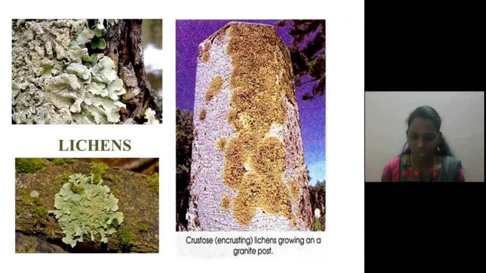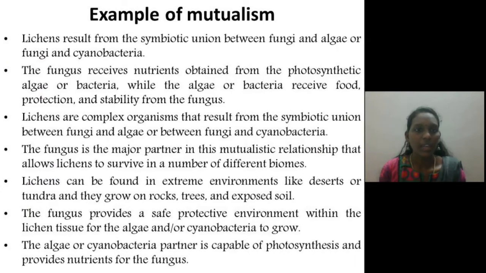This is an image of lichens. You can see the lichens growing on the bark of a tree, or they can even grow on a granite post, as in this picture. Lichens are found in extreme environments like deserts, rocks, trees, and exposed soils. The fungus provides a safe, protective environment within the lichen tissue for the algae to grow. The algae or cyanobacteria partner is capable of photosynthesis and provides nutrients to the fungus.